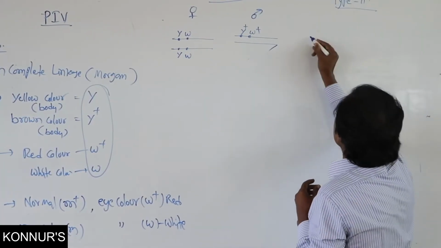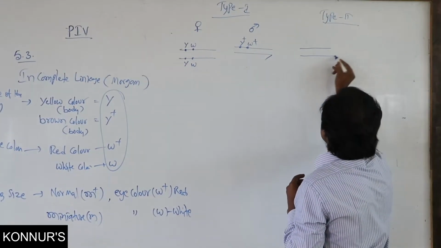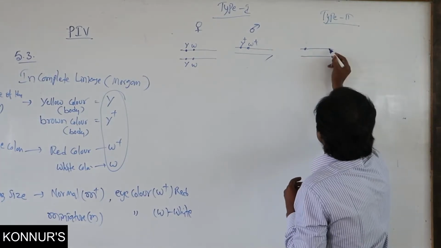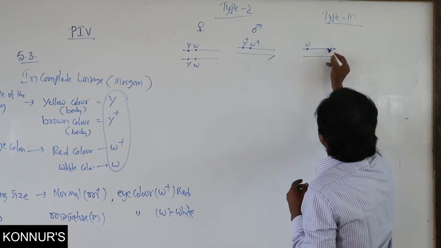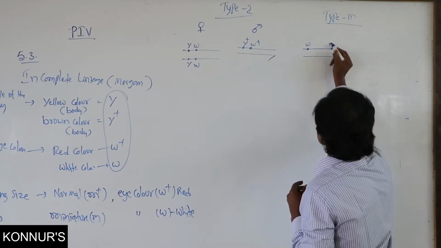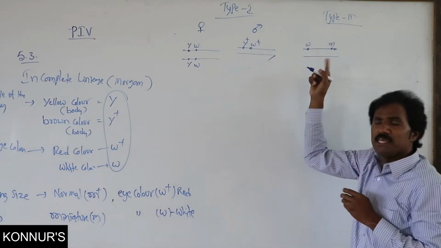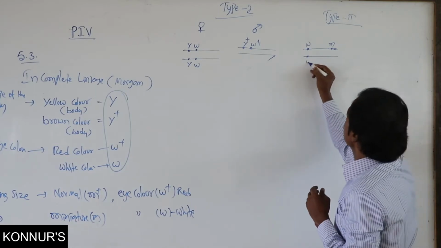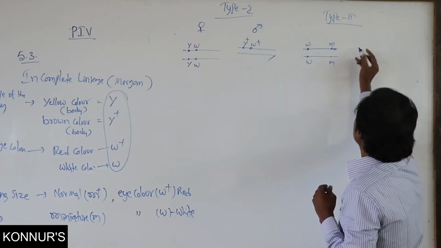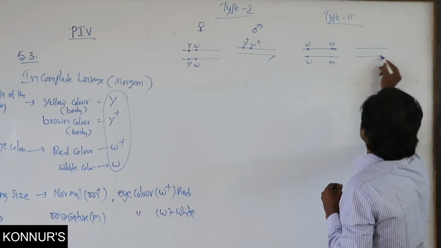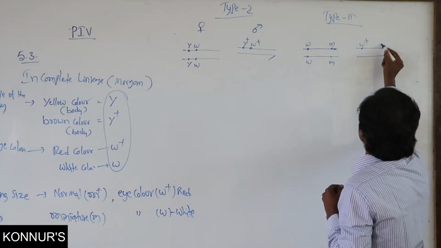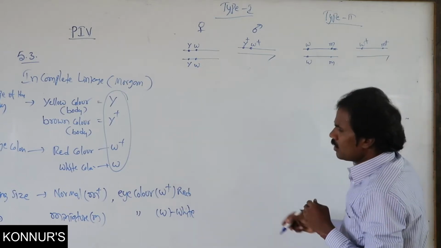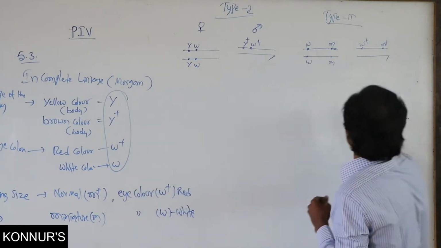In type 2, the female has white eye, then miniature wing, and the male has red eye, then normal wing.